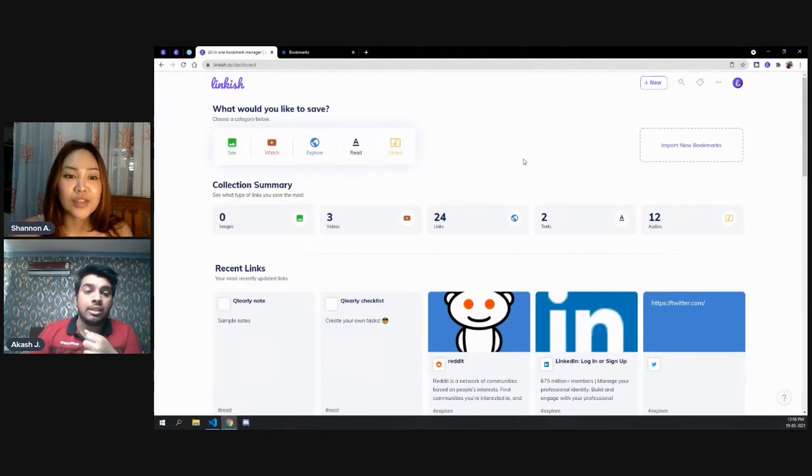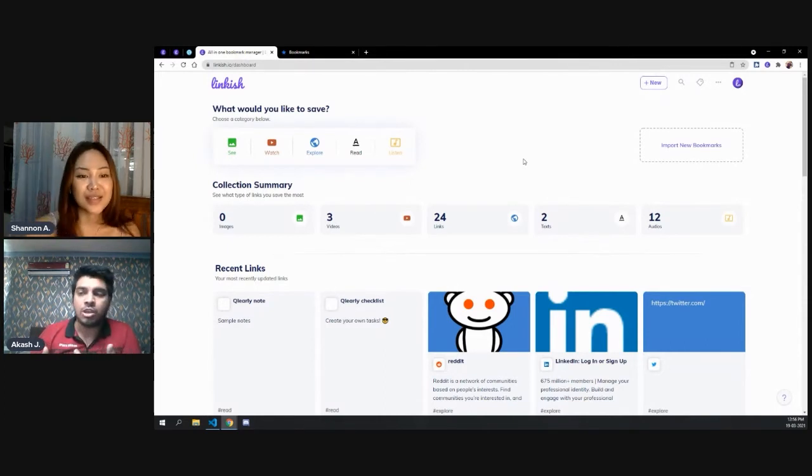So you can import bookmarks from Chrome, Firefox, Opera, Edge, Brave, and Safari also. Any browser that supports the standard HTML file, we are able to import easily.